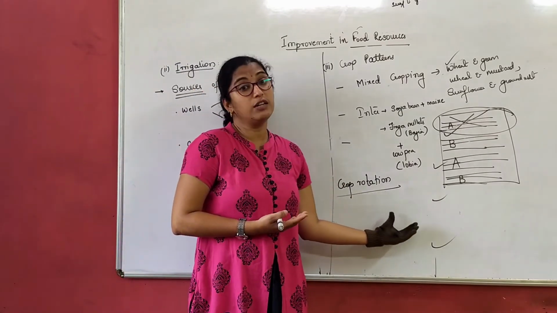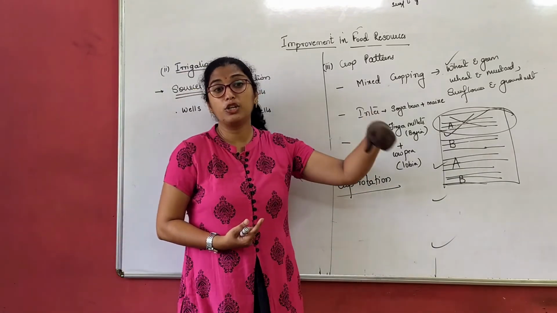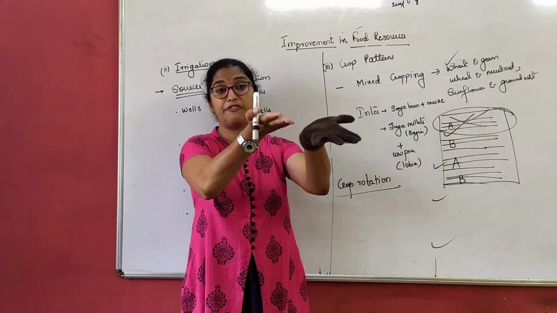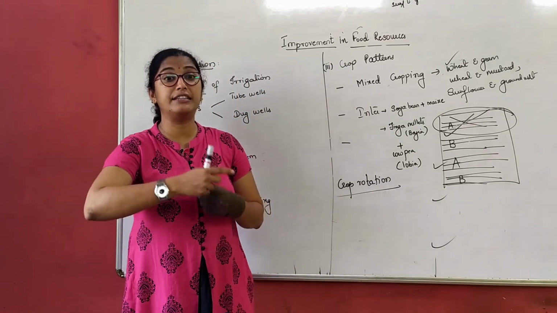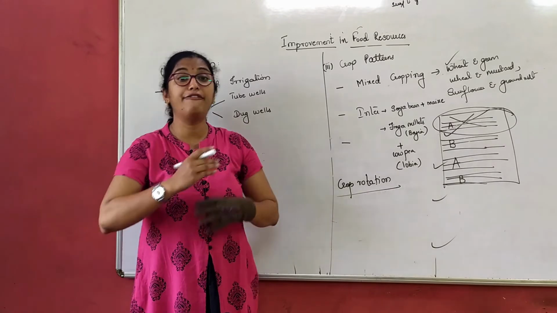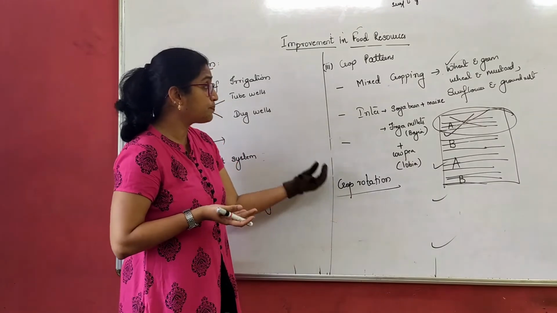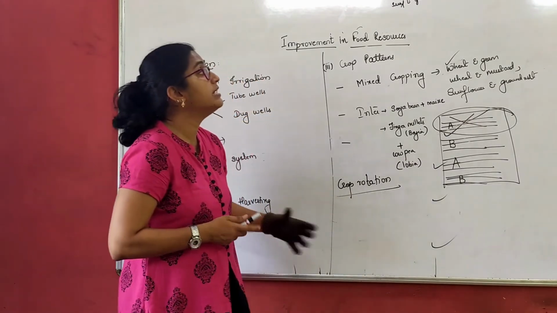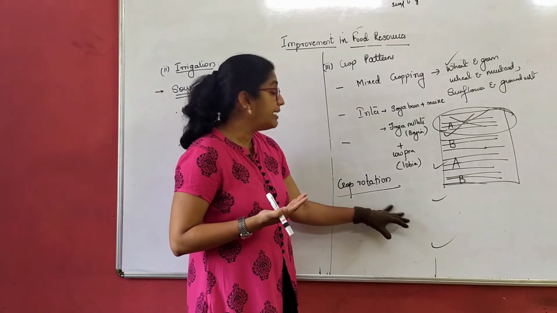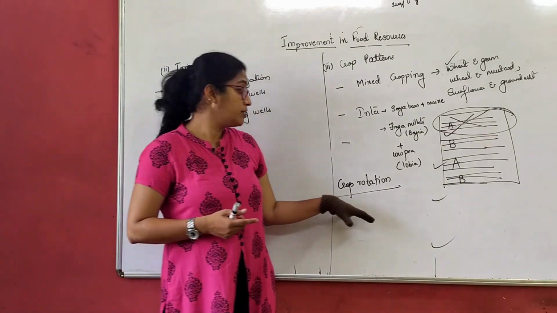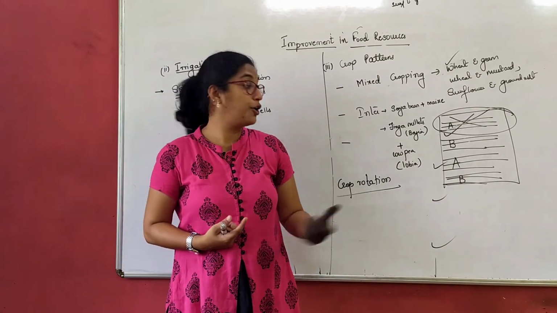But the main advantage here is you need not prepare the soil. Why? Because you have grown a crop, that crop would have brought all the nutrients to the surface, right? Immediately sow the next crop, which again requires different nutrients or different fertilizers. So every time you grow a crop and add nutrients, your soil becomes more and more fertile. So when we talk about advantages of this, soil fertility remains or increases. Next, it can control the pest, right? Because the same pest will not affect again and again. So this is about crop rotation.